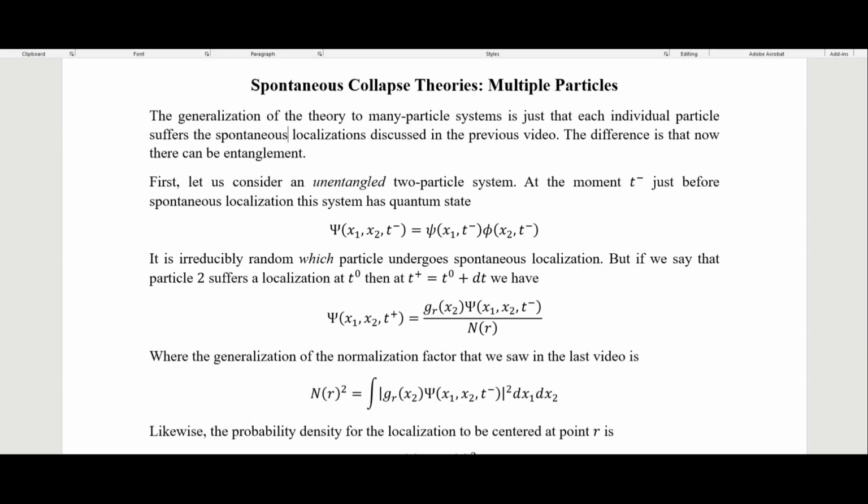In this video, looking at spontaneous collapse theories, we will be looking at how this works with multiple particles. I've already hinted at how this works in previous videos, but we're going to look at it more explicitly in this one. So the generalization of the theory to many particle systems is just that each individual particle suffers the spontaneous localizations that we discussed in the previous video. The difference is that now there can be entanglement.